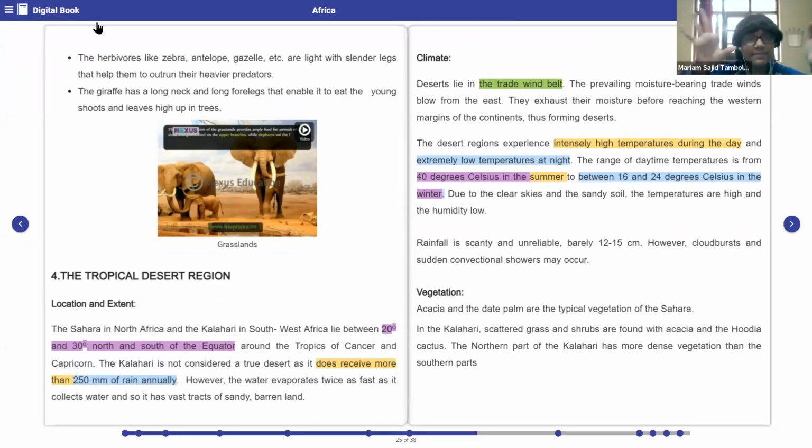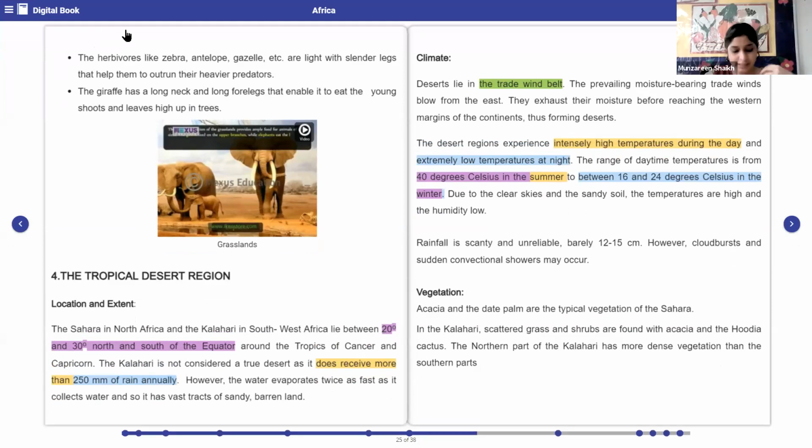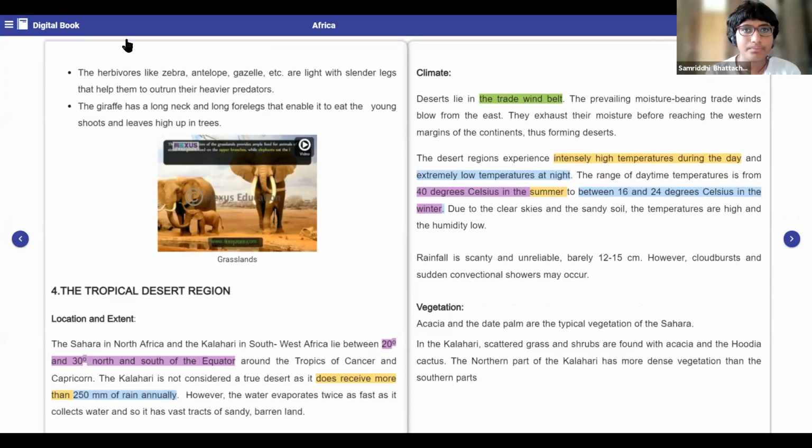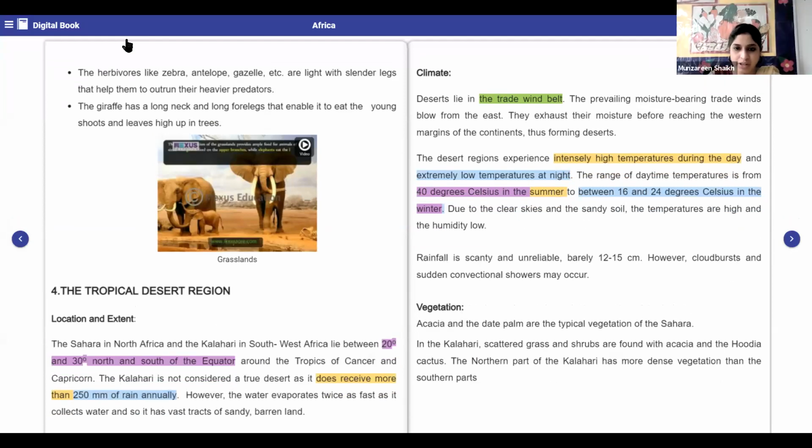Ma'am, it does require water, but it does not require a lot of water like other plants. That's why it can survive. It stores water. Yes, very good, Sujal. So it requires water, but this is such a type of plant that stores water for its survival. Ma'am, humans can cut the cactus and use the water to drink. True, very good, very good.